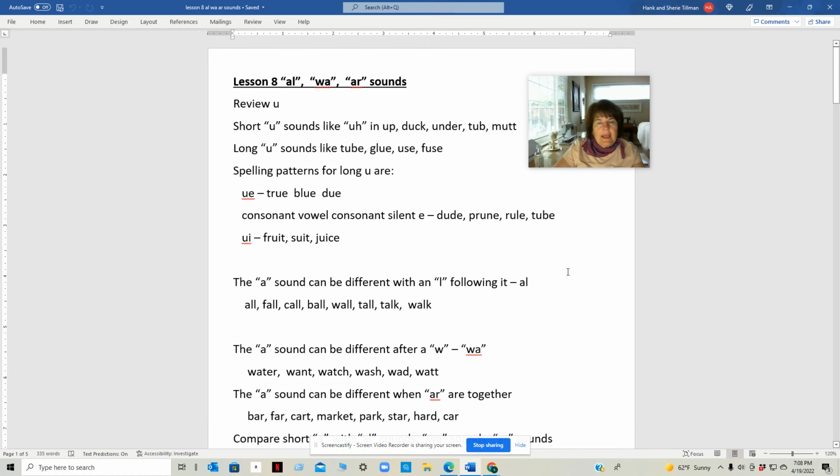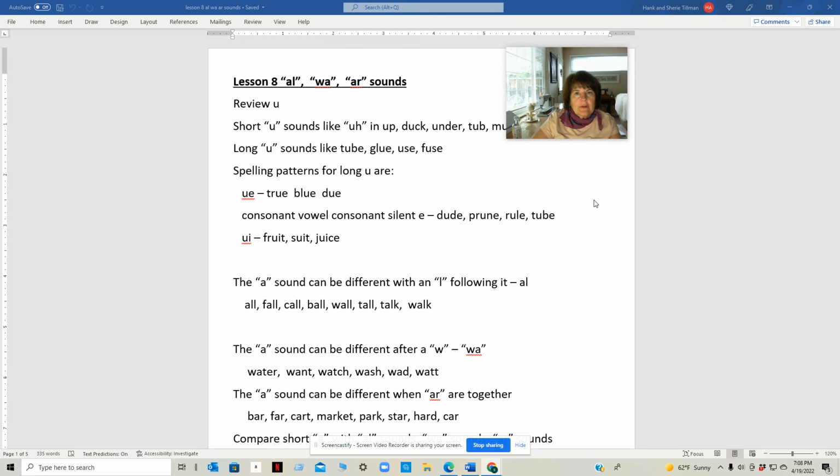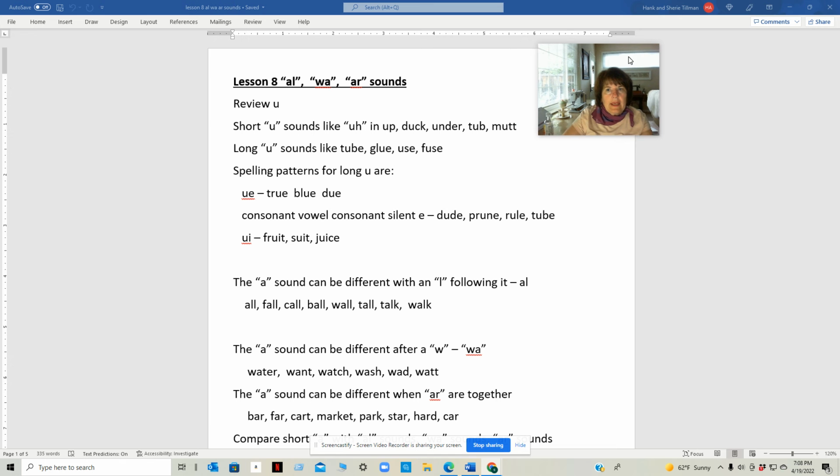This is lesson 8. We are going to talk about the sounds that A makes when it's with an L, A-L, all, or W-A, wah, or A-R, R.